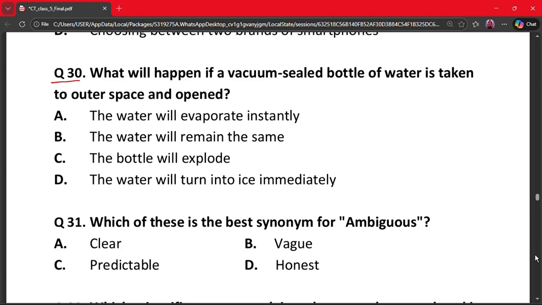The correct answer is option A. The water will evaporate instantly. Space has extremely low pressure and water rapidly evaporates in space.